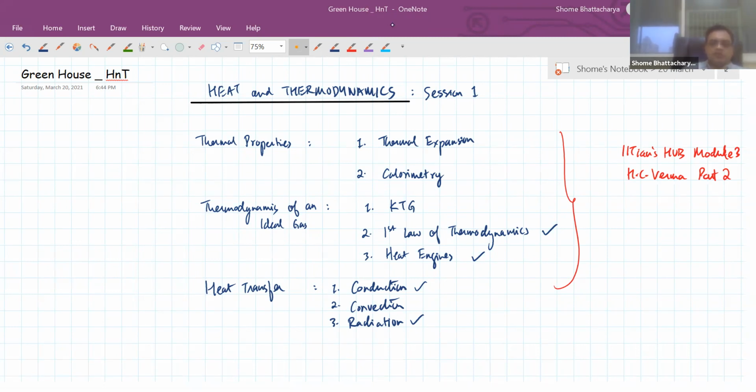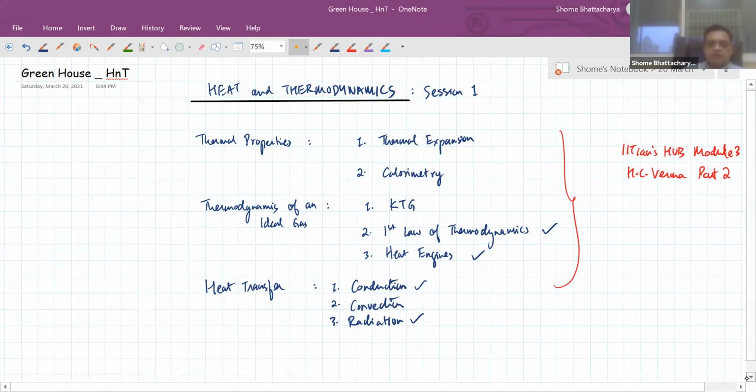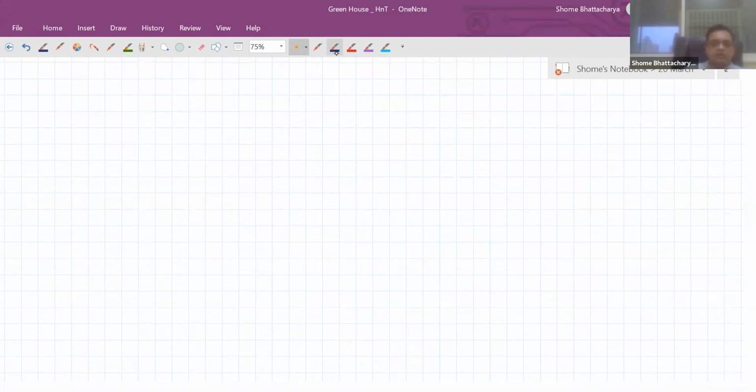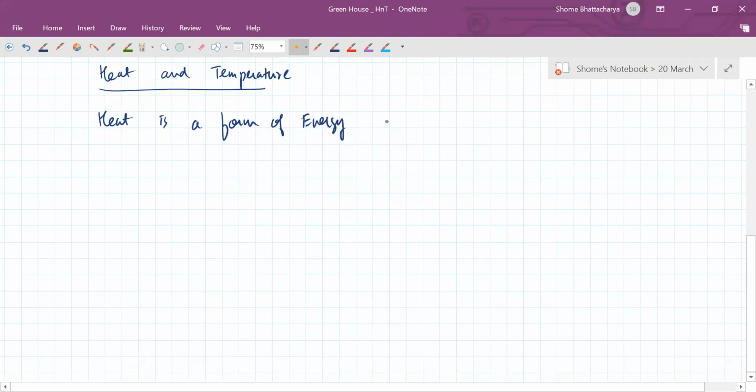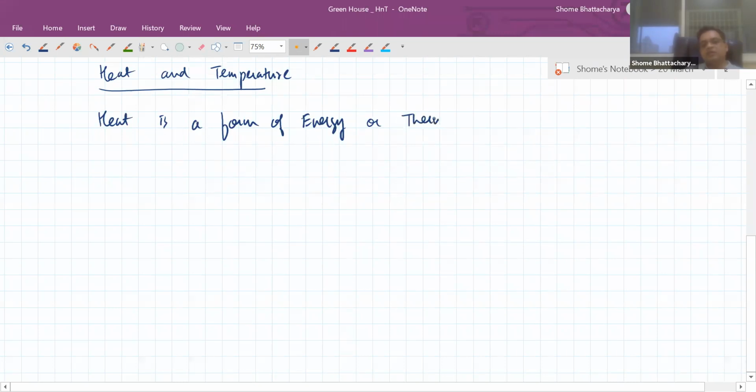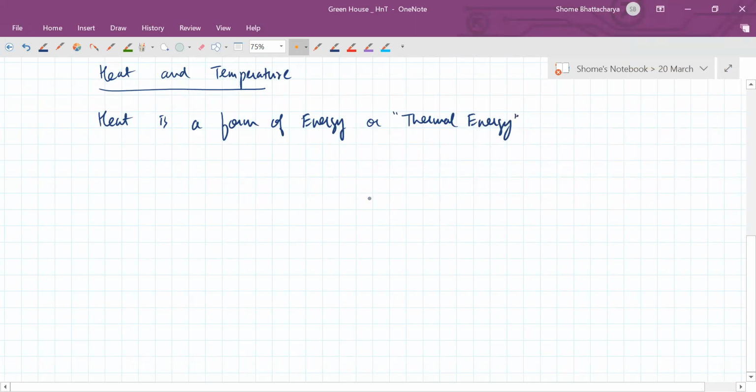Okay, so let's begin. It's a pretty simple section of physics, nothing very difficult or worrying. So let us start by understanding what is heat and what is temperature. As I'm sure all of you know, heat is a form of energy, or more precisely, we call it thermal energy. All matter in all states possesses a certain amount of heat energy or thermal energy.